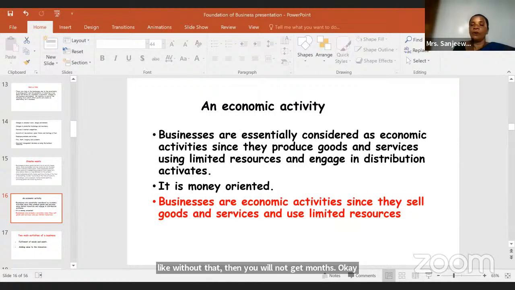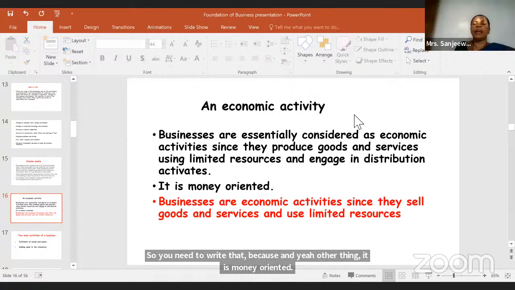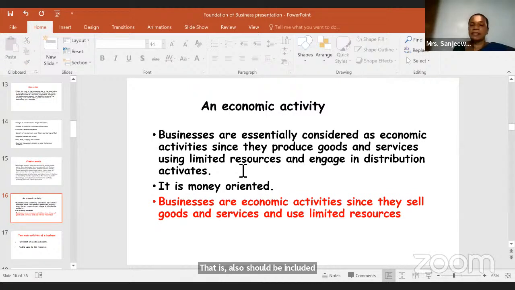The other thing is that it is money oriented. That should also be included. Businesses are essentially economic activities since they produce goods and services. Even though you need to produce something, only limited resources are available. You don't get plenty of resources.